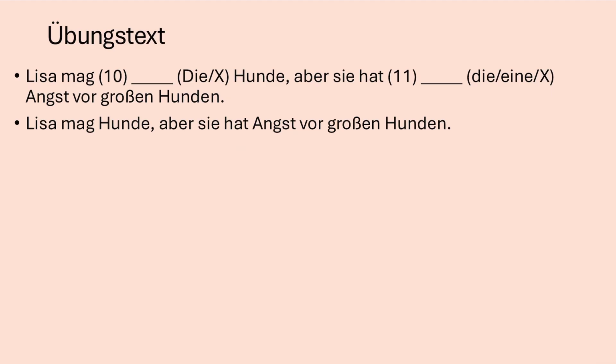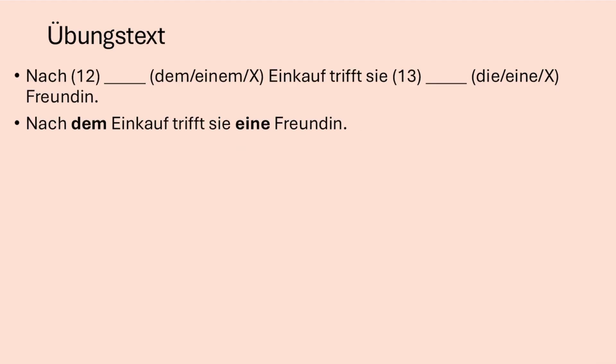Other examples of fixed expressions with haben without an article are Durst haben, to be thirsty, Hunger haben, to be hungry, Glück haben, to be lucky, Zeit haben, to have time. You will learn these as set phrases. Just remember for now, Angst haben is always without an article.